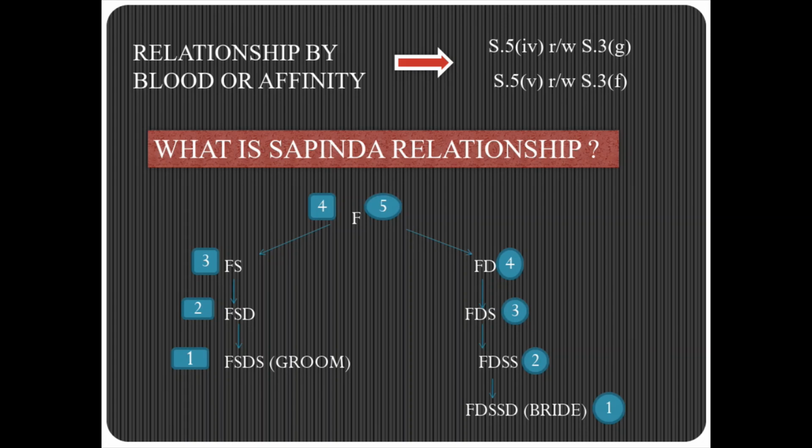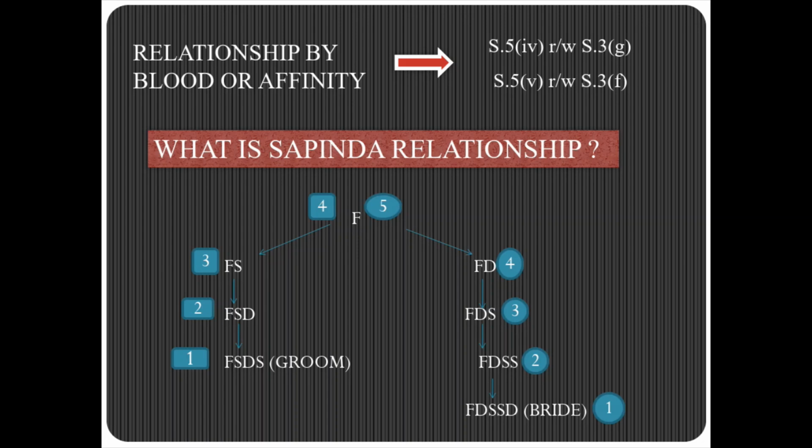Then when we come to the sapinda relationship, we will discuss all sapindas through this diagram. As we said, the sapinda must be traced upward, from the mother's side to 3 generations and from the father's side to 5 generations. So coming to the groom, FSDS.